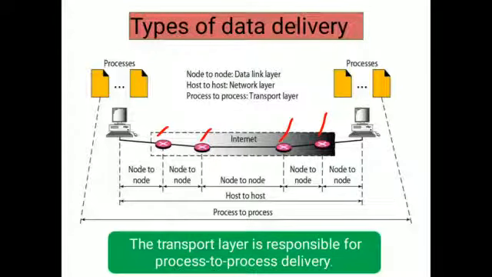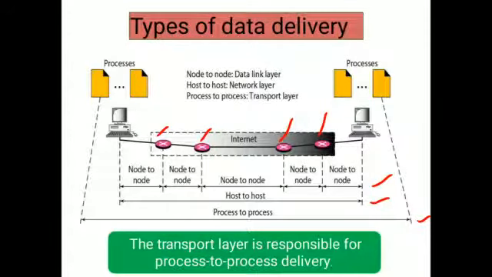Through those four intermediate nodes, the data is transmitted from one system to another. The first line represents the data link layer, the second line represents the network layer, and the third line represents the transport layer.